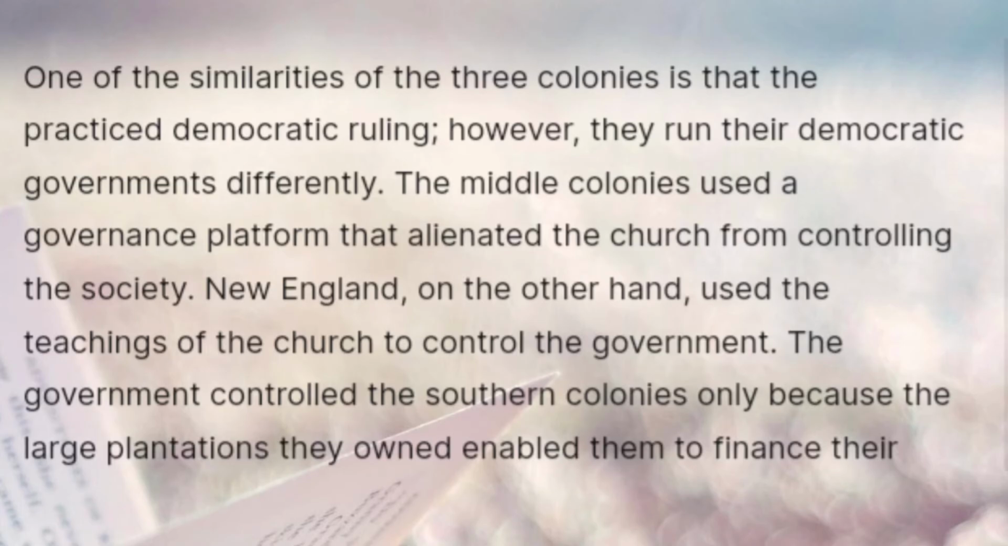One of the similarities of the 3 colonies is that they practiced democratic ruling. However, they ran their democratic governments differently. The Middle colonies used a governance platform that alienated the church from controlling the society. New England, on the other hand, used the teachings of the church to control the government.